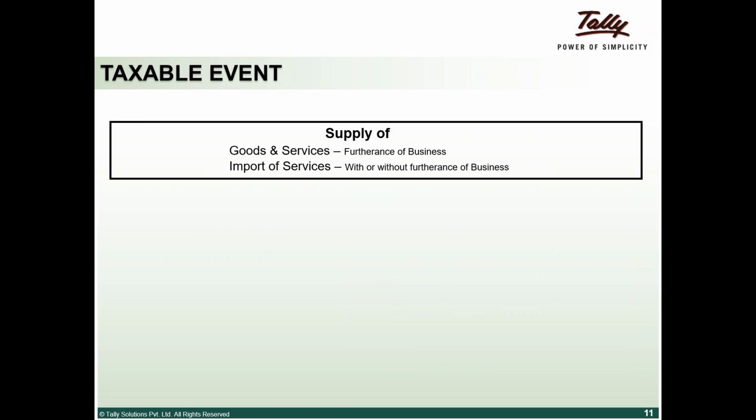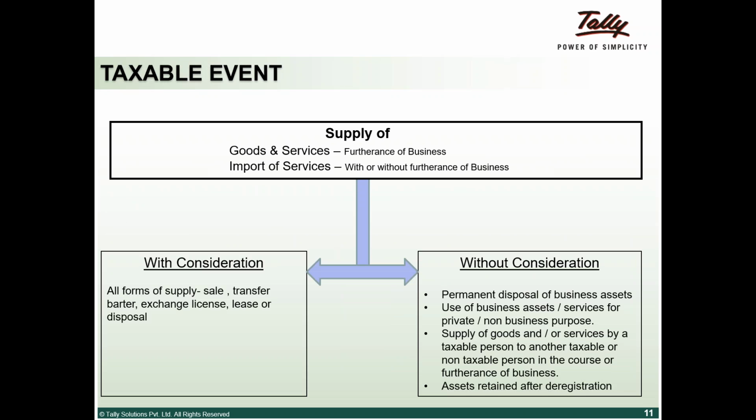One more definition which I wanted to discuss is the taxable event. The event which is liable for tax. That is an important aspect. This is one of the most important aspects that we need to deal with under GST. What is a taxable event? Like I said earlier, supply is what triggers off tax.